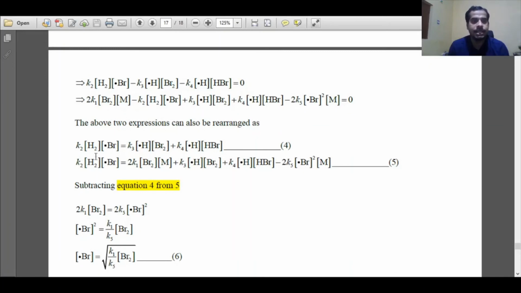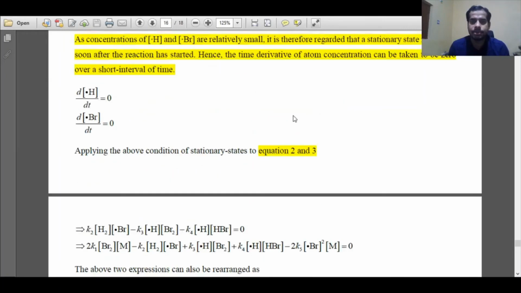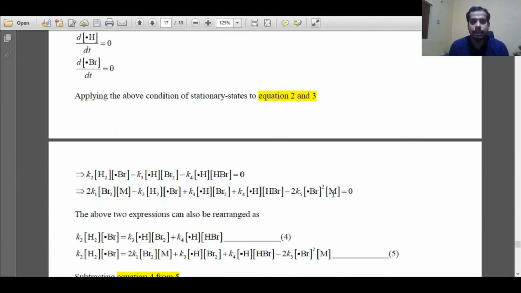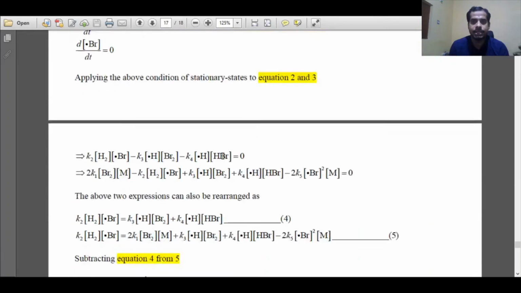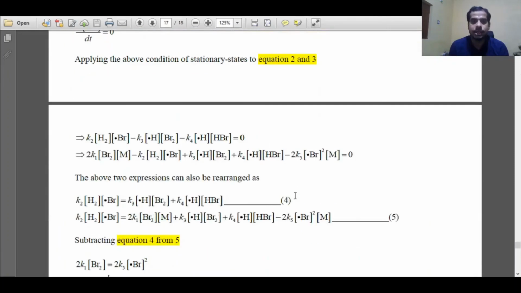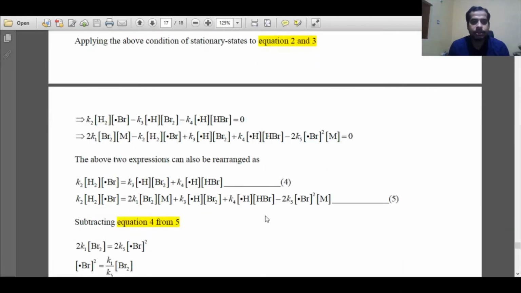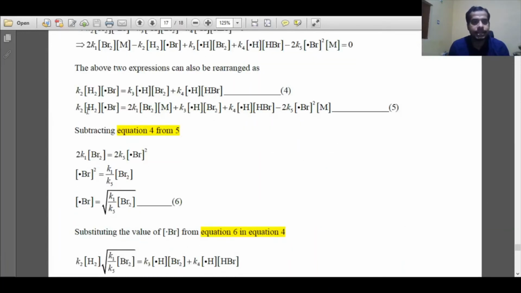If we rearrange both the equations, this equation comes from equation 2, that is hydrogen radical, and the second expression comes from equation 3, that is for bromine radical. If we rearrange, we will get equation 4 and equation 5. Further, in 4 and 5 the LHS are the same, K2, H2 and bromine radical. If we subtract equation 4 and 5, equation 4 corresponds to hydrogen radical, equation 5 corresponds to bromine radical, we can get an expression like 2K1 Br2 concentration is equal to 2K5 bromine radical concentration raised to the power 2.